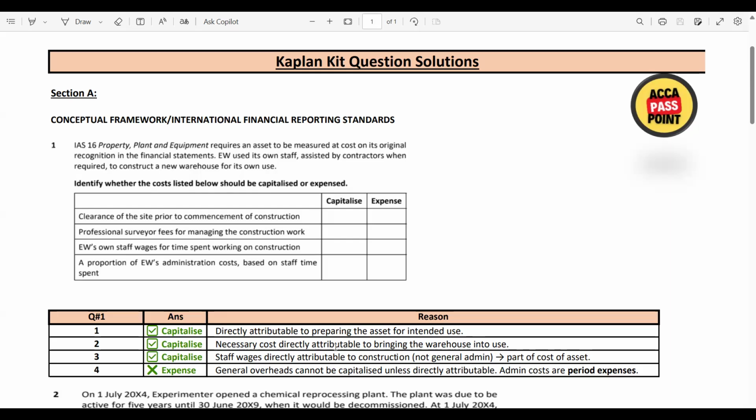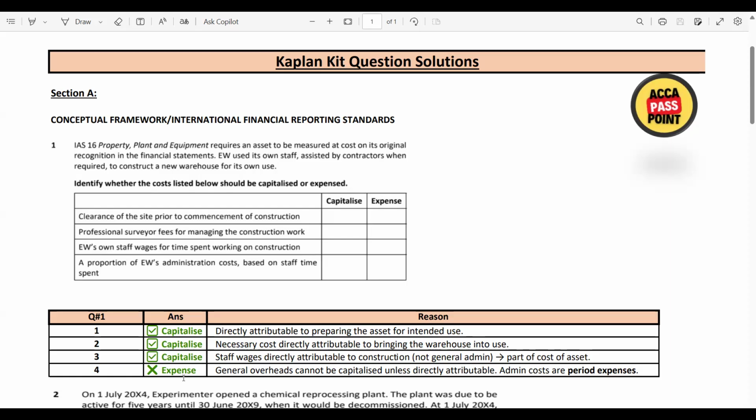It is a necessary cost directly attributable to bringing the warehouse into use. Of course, if you are not going to pay the professional surveyor, then how will the construction work be managed? Cost number three, capitalized. Why? Staff wages are directly attributable to construction. This is not general admin. It is part of the cost of the asset.